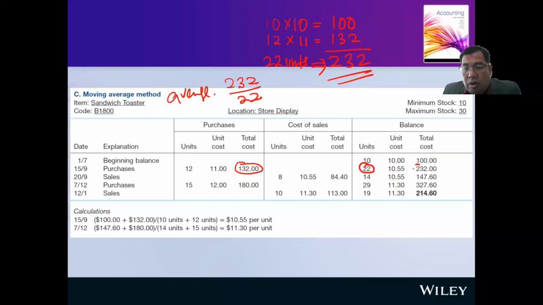So the average cost is 10.55. So that is the new average cost. You have to calculate the average cost every time you make a purchase, not a sale. Every time you make a purchase, you need to calculate the new average cost.